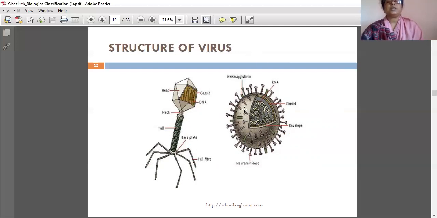This is another virus, an animal virus. Inside this, it has RNA as the genetic material. This RNA is shown here like this.